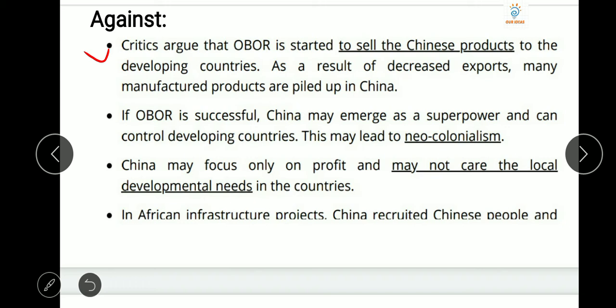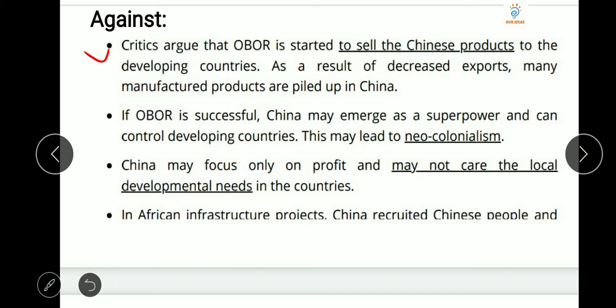So if it connects this route, like OBOR type route, what will happen? The cost of Chinese products will extremely reduce in that country, and there will be a flood of Chinese products in that country which is connected to OBOR, and that will very badly affect the economy of that country.